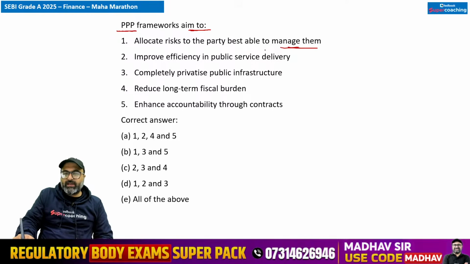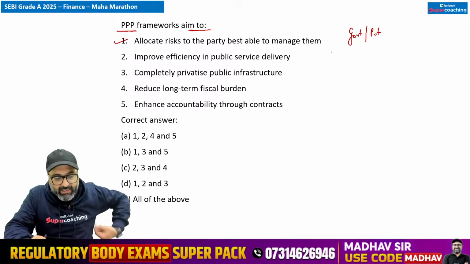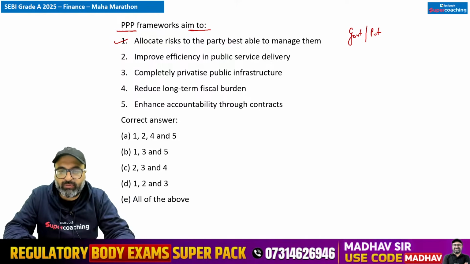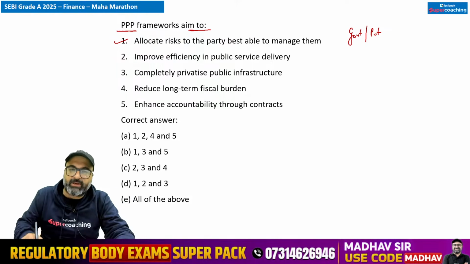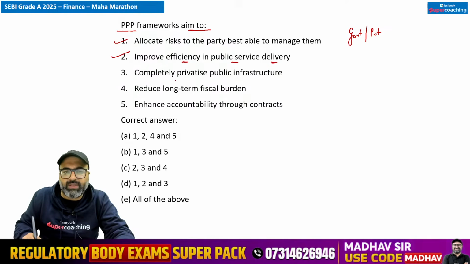तो ट्रिपल पी का reason है या फिर इसका aim क्या है कि allocate करना risk, क्योंकि यहाँ we have government, we have private, both the parties they are working hand in hand. So obviously there will be a distribution of risk among the parties. This is correct. It will improve efficiency in public service delivery. Yes sir, it will improve the efficiency.